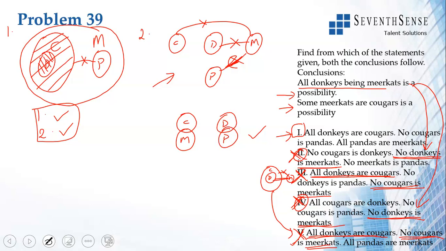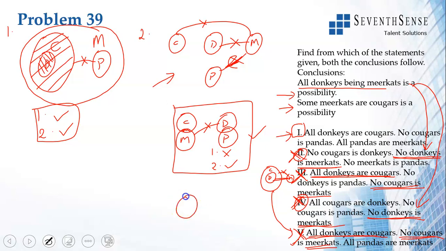Okay. All donkeys being meerkats is a possibility? No. Some meerkats being cougars is a possibility. Okay. So here you have conclusion 1 not possible, conclusion 2 possible. In one diagram, both have to be possible. So in option 2, in an alternate drawing also, it is not possible. Let us draw some more for option 2 only.